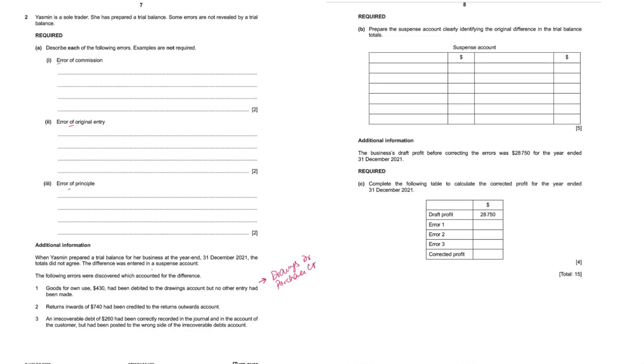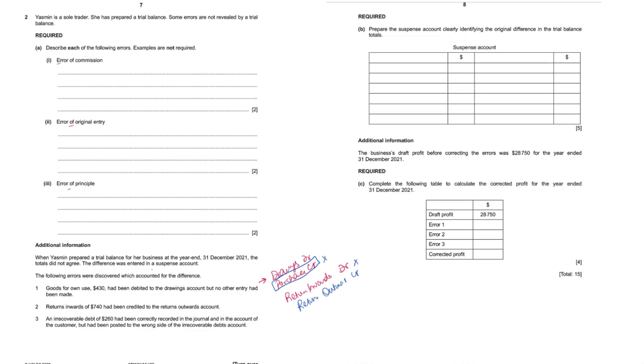But the second part, which is purchase credit, was not done. Because of this, there was a difference in the trial balance. Return inwards 740 had been credited to return outwards account. In the correct entry, basically return inwards have to be debited. But what did they do? They did not do this. In fact, they credited return outwards. So it's a double mistake.